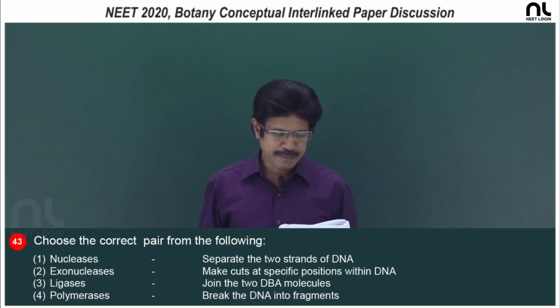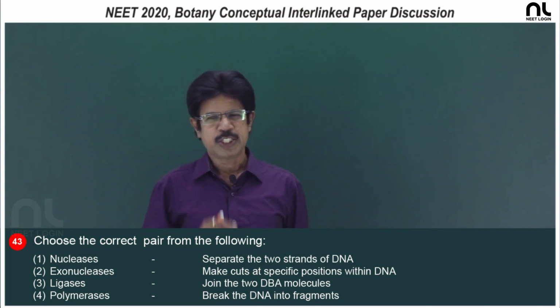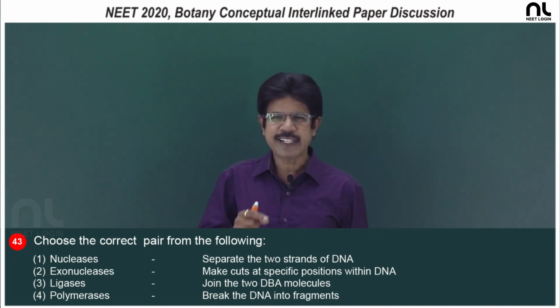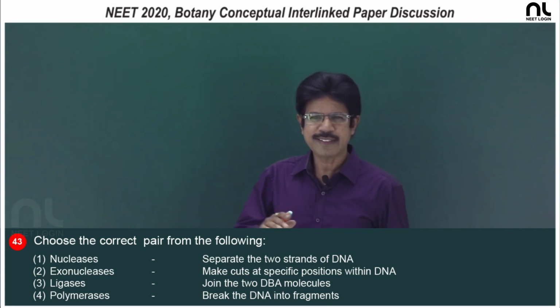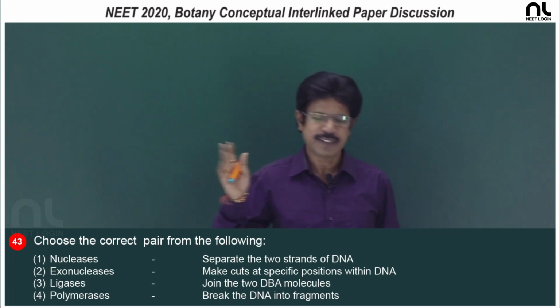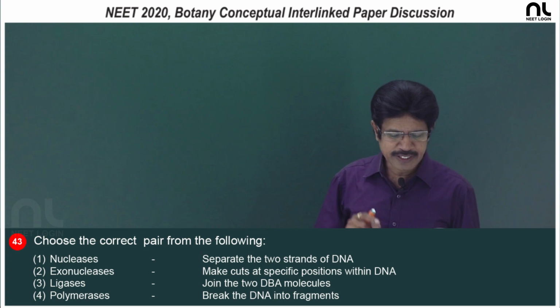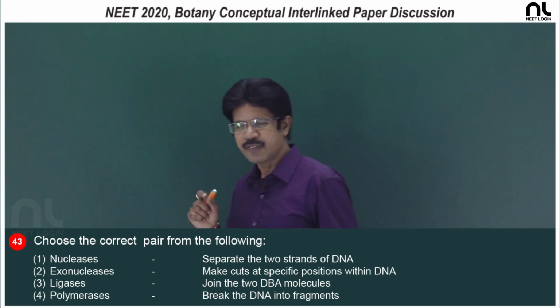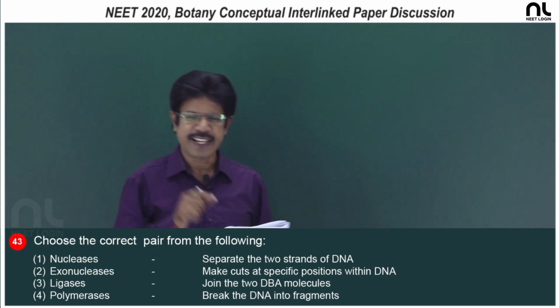Second, exonucleases make cuts at specific positions within the DNA. Specific positions within the DNA, it is endonuclease, but not exonuclease. Exonuclease acts on the free ends of the DNA, so it is wrong. Third, ligases join the two DNA molecules, the DNA fragments or DNA molecules are joined by ligases.